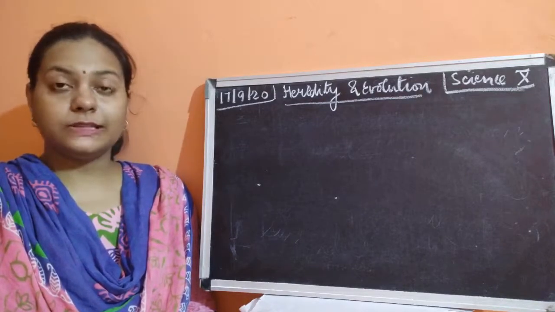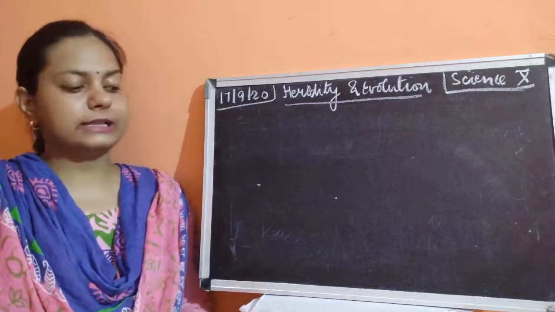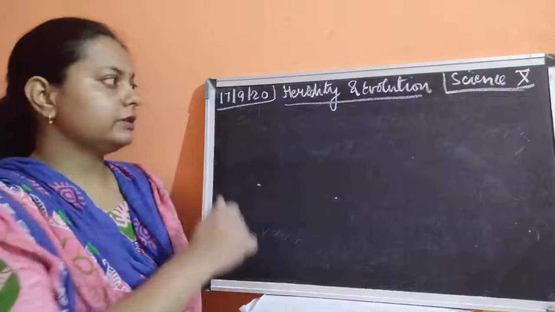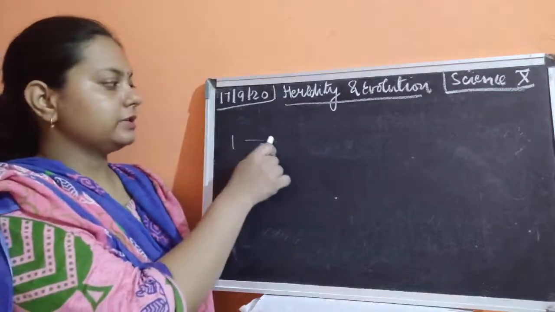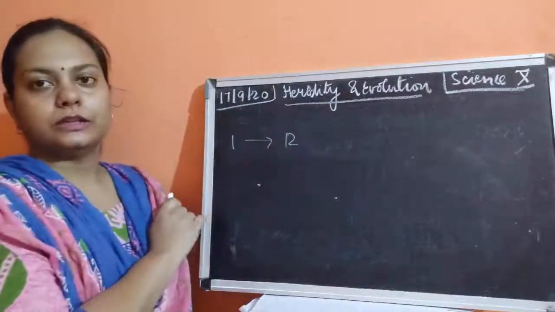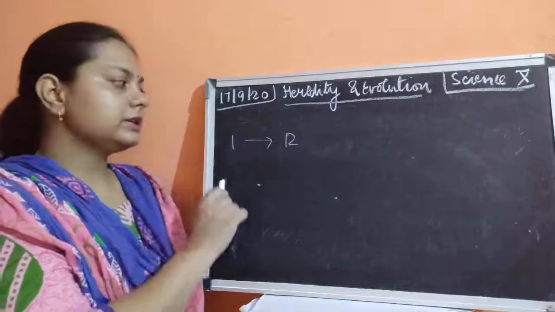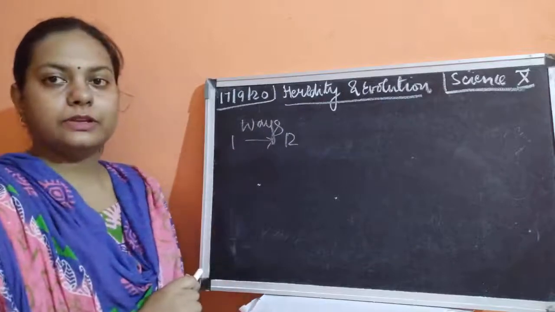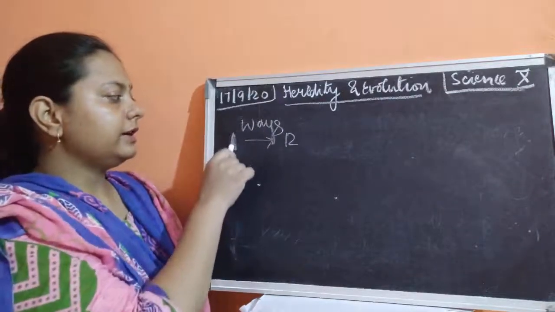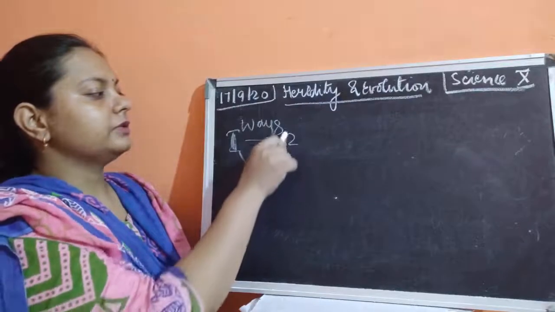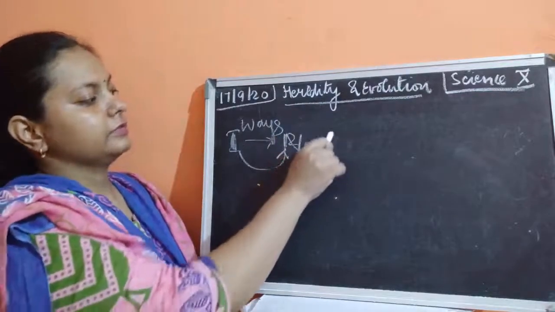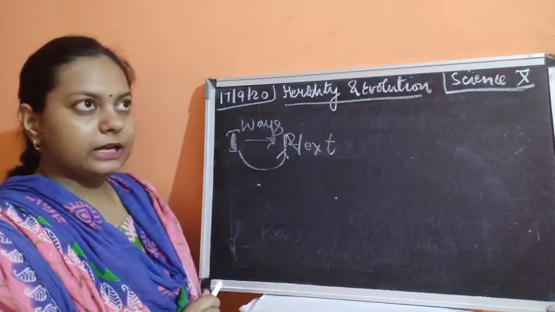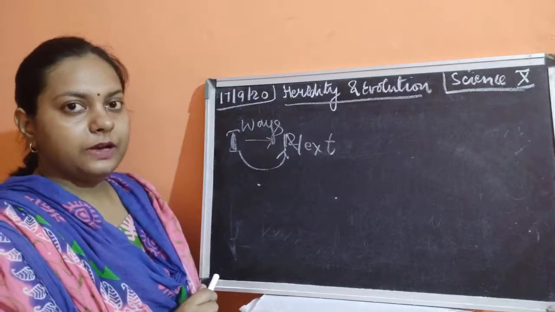So I have given you the concept regarding why heredity is caused. Heredity means a way by which certain traits are transferred from one generation to another generation. One trait, one character is transferred into the next generation. So this process is said to be heredity. So it was very clear why the characters are being transferred.